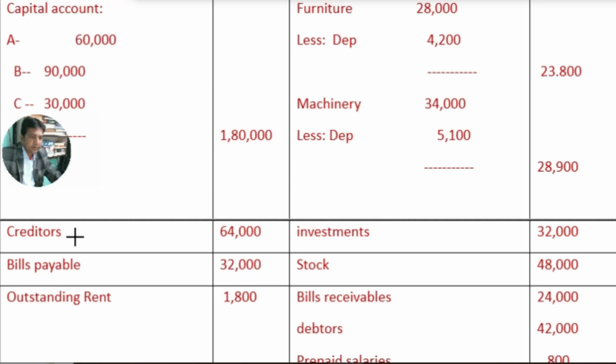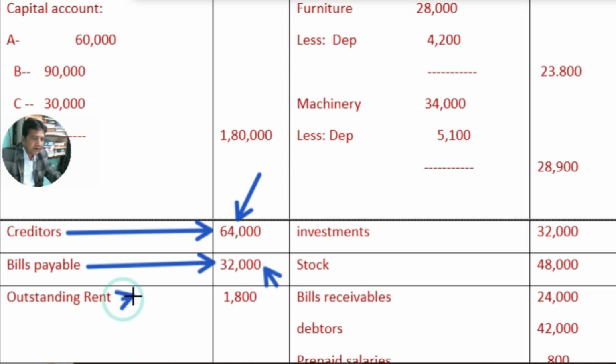The balance of creditors appearing in the question will appear at the same value since it has no adjustment. Similarly, bills payable will appear at its old value since it has no adjustment. In the question, creditors balance is 64,000, and in the new balance sheet it will also remain the same, and bills payable also remain the same. So these two items have not been affected. Outstanding rent is a new liability coming into existence.